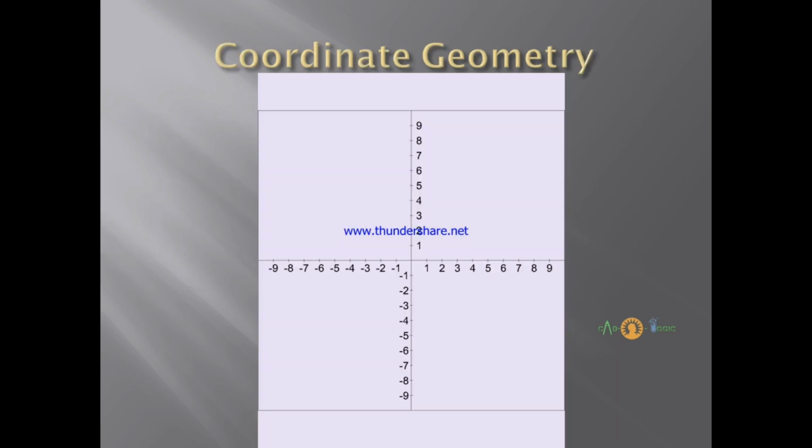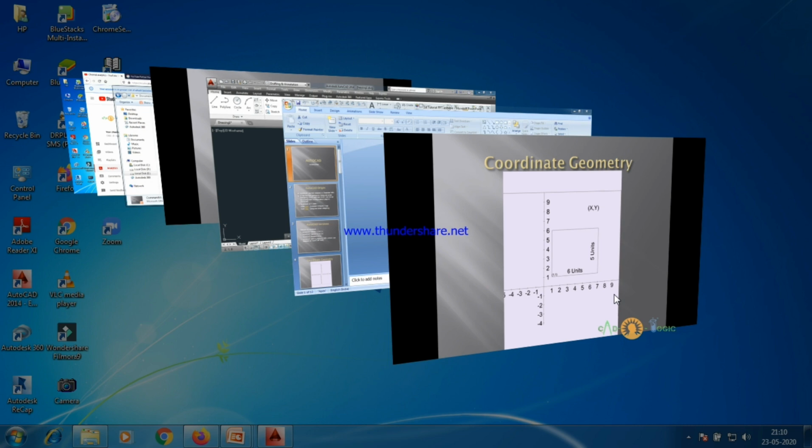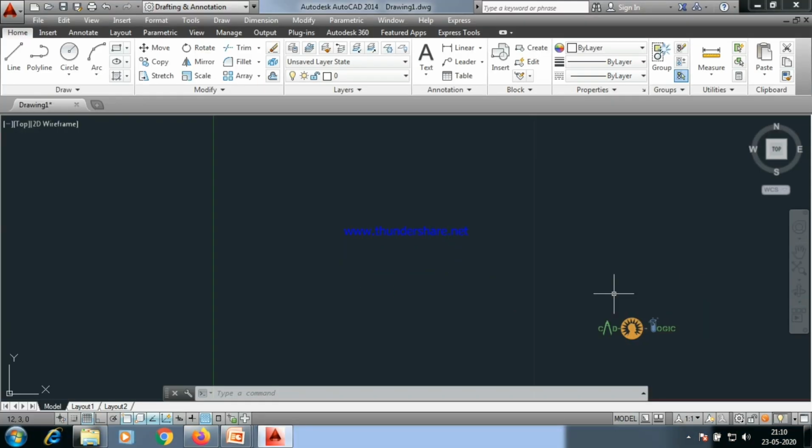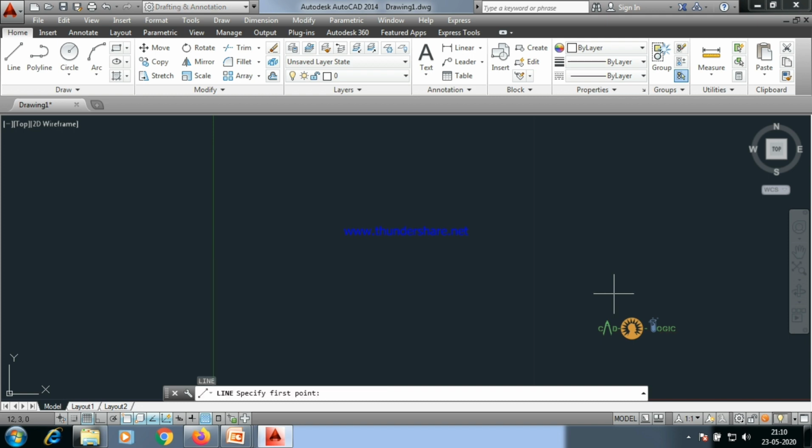So, okay. So here we have it. Now what happens? First point is 1, 1, right? So we'll be going in command. The command for line is L. L, enter. So it will be asking for first point, specify first point. What was the first point? 1, 1.